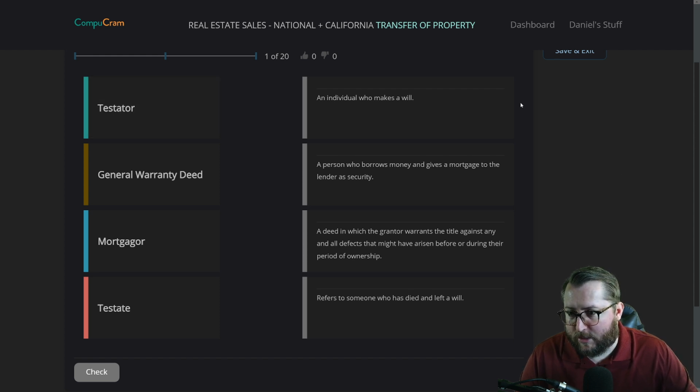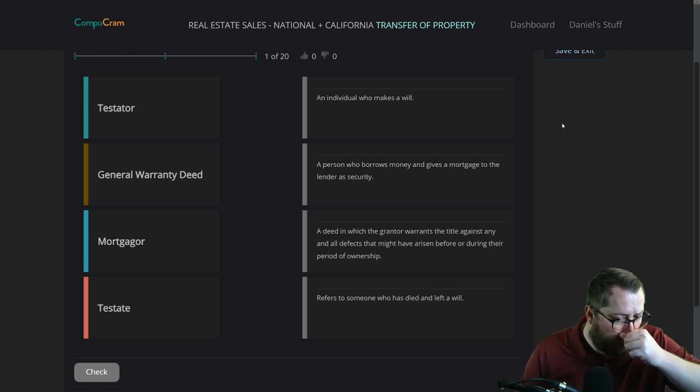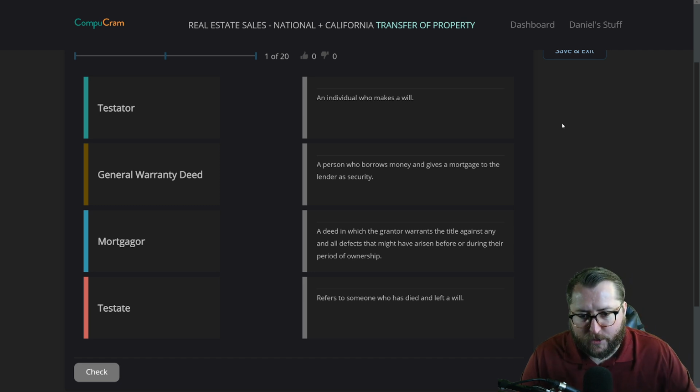So we have testator, general warranty deed, mortgagor, testate. An individual who makes a will, a person who borrows money and gives a mortgage to the lender as security, a deed in which the grantor warrants the title against any and all defects that might have arisen before or during their period of ownership, refers to someone who has died and left a will.